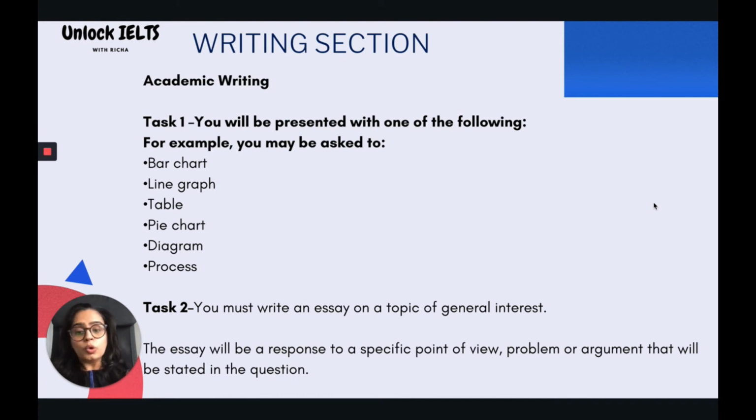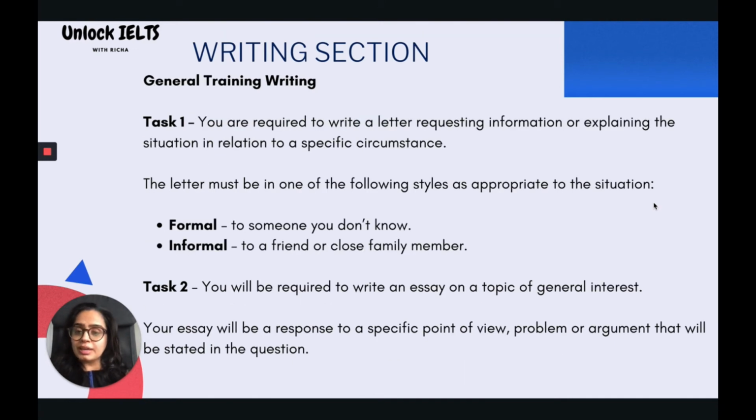In task 2, you must write an essay on a topic of general interest. The essay will be a response to a specific point of view, problem, or argument that will be stated in the question. In general training, task 1, you are required to write a letter requesting information or explaining the situation in relation to a specific circumstance. The letter must be in one of the following styles. Formal, where you're writing a letter to someone you don't know. And informal, to a friend or close family member or somebody you know very well.